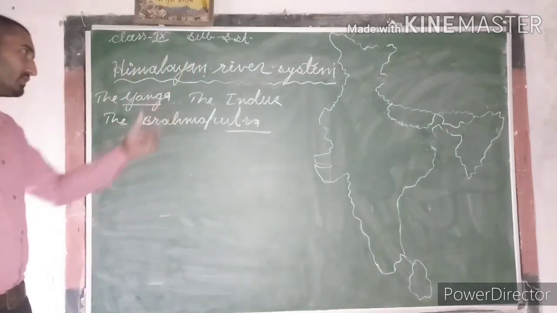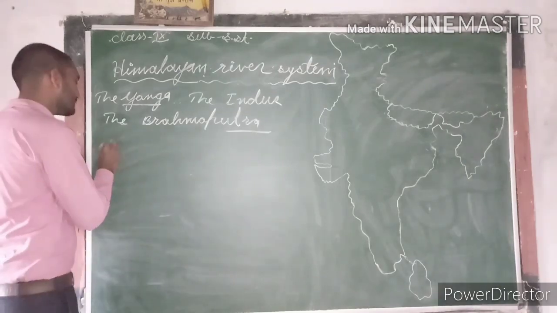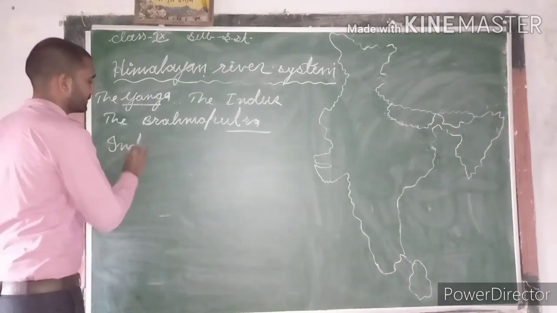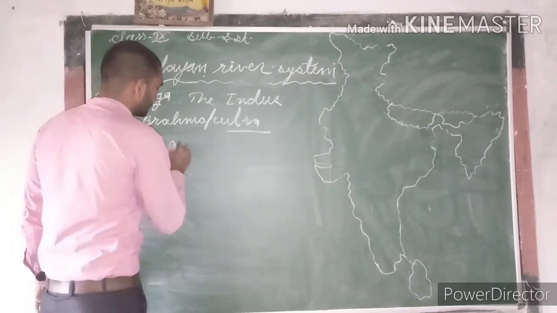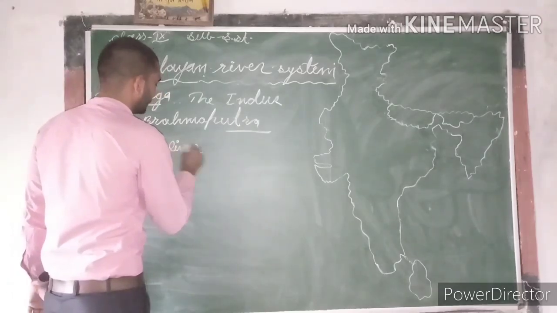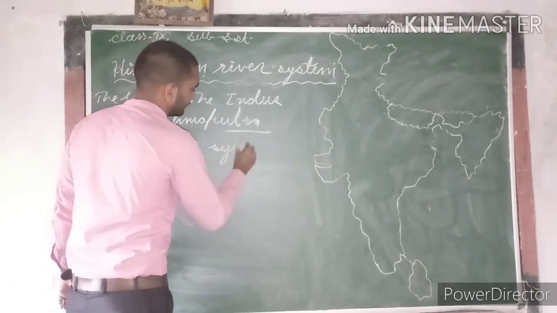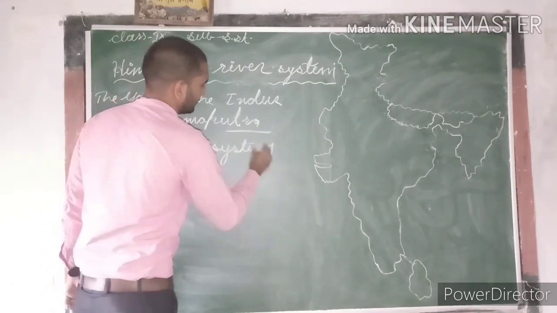So here we are going to discuss the Indus river system first. The first point is the Indus river system.